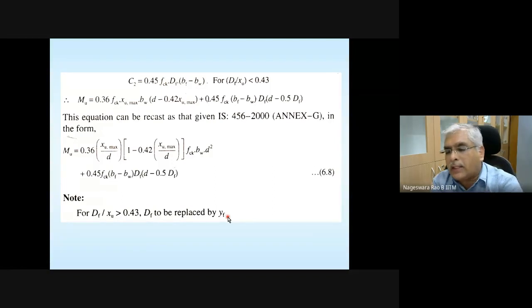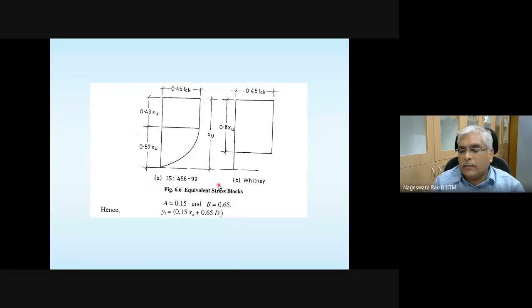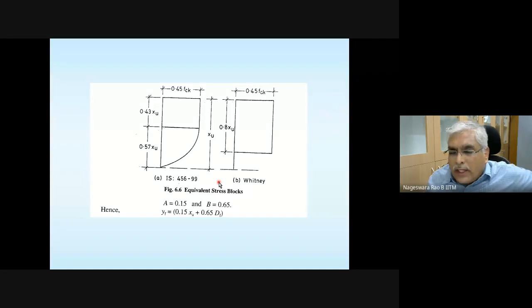Even in the last class I explained what this YF is. It is coming from an equivalent uniform stress distribution, or a rectangular stress distribution, proposed by Whitney. And please note that this is a proposal by a researcher named Whitney.